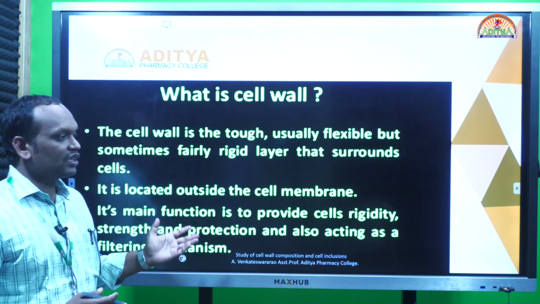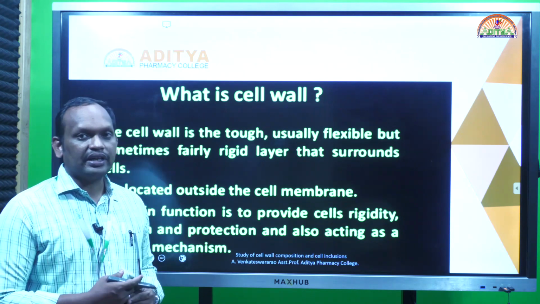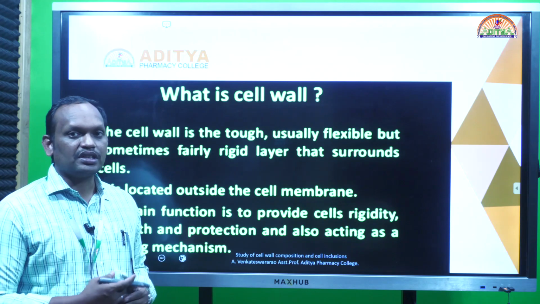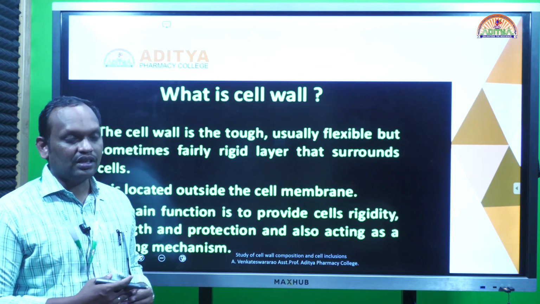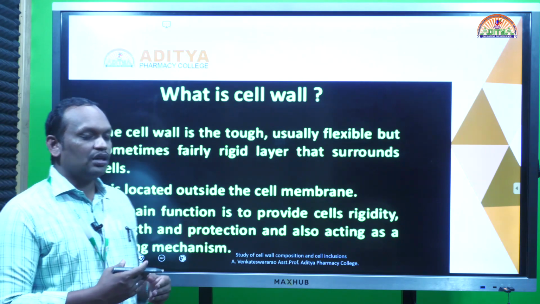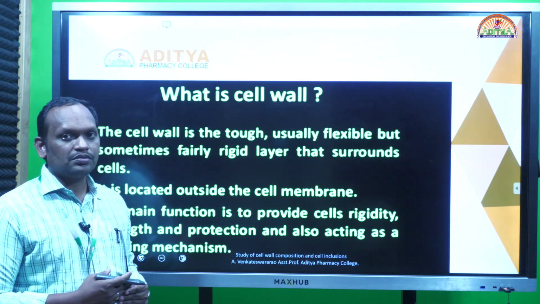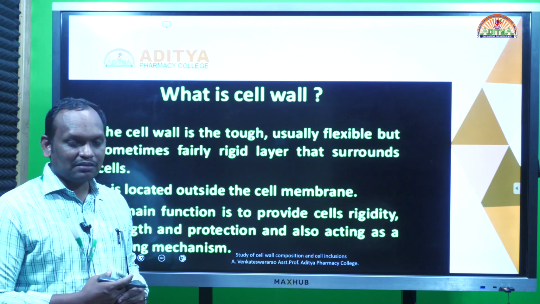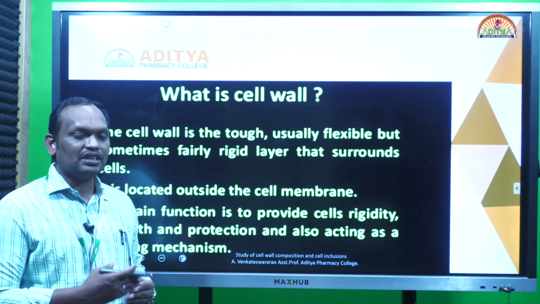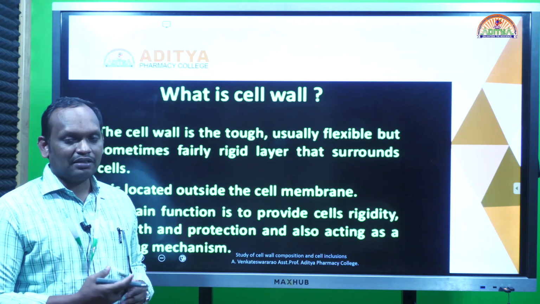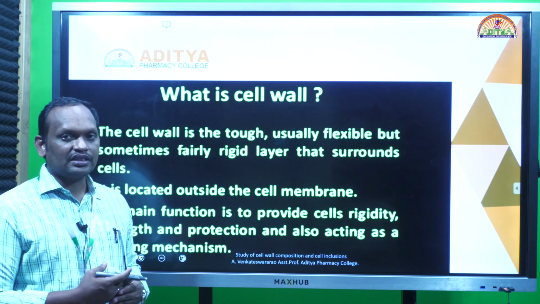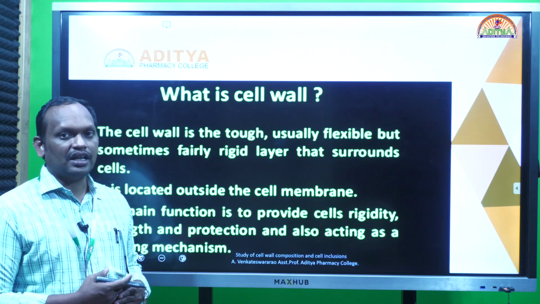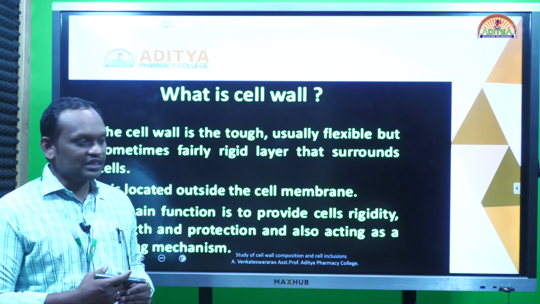We will discuss what these cell wall constituents are and how you can identify them by using different chemical tests in this classification, along with cell inclusions. Cell inclusions include cell organelles and ergastic substances. Ergastic substances are non-living things, like secondary metabolites and primary metabolites. These non-living things present in plants we call ergastic substances.